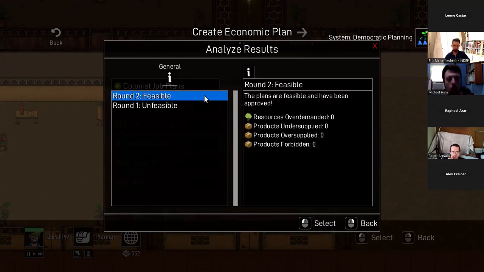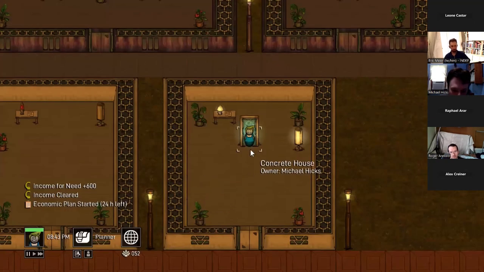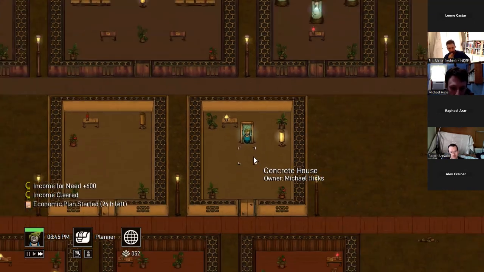Okay, great. So this round is feasible. Nothing's undersupplied and nothing's oversupplied. So at this point, the entire plan's good to go. So we can submit it, and then everybody can just go and do whatever they propose to do. So I'm going to do that and start the clock of the game.